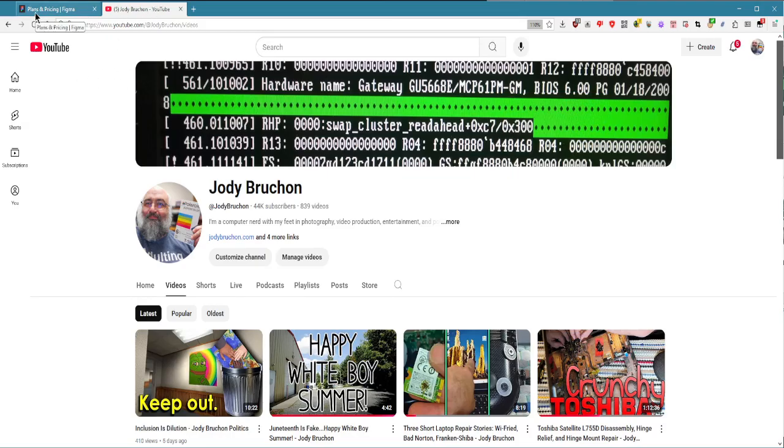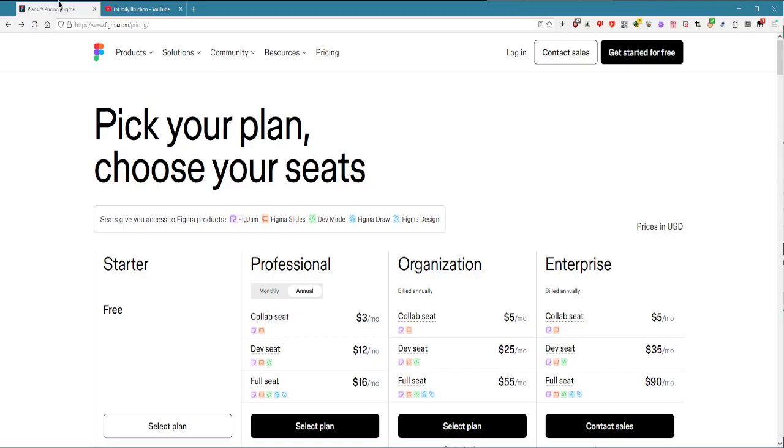Now, here we go. I went to Figma, and I went to their pricing because I was curious, like, do they have a free tier or whatever. Now, you might be wondering, why is my mouse still up here? Because watch what happens when I move it down to the Figma page. Okay, that's not my mouse pointer. That's not my text selector. This page is switching out my mouse pointers for some crap that they have chosen that looks worse.